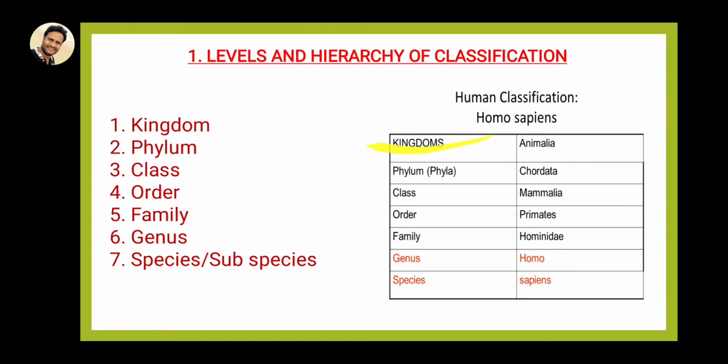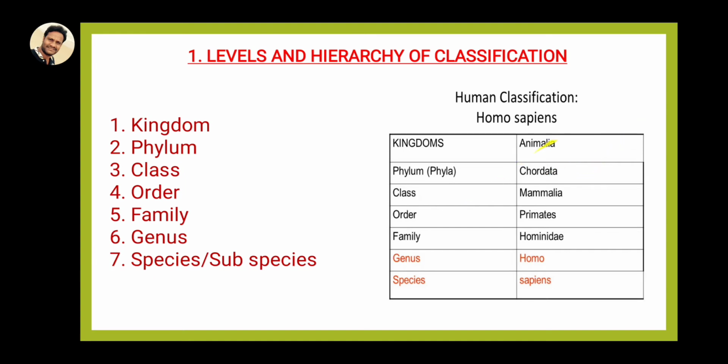The first hierarchical step is kingdom: Animalia, or animals. The second is phylum, and humans belong to Chordata. Chordata means having a spinal cord or notochord. Non-chordates are also seen. The non-chordate phyla can be divided into up to 9 phyla: Protozoa, Porifera, Coelenterata, and so on. They do not have any spinal cord or notochord, which is why they are non-chordates. Human beings have a spinal cord, so their phylum is Chordata.